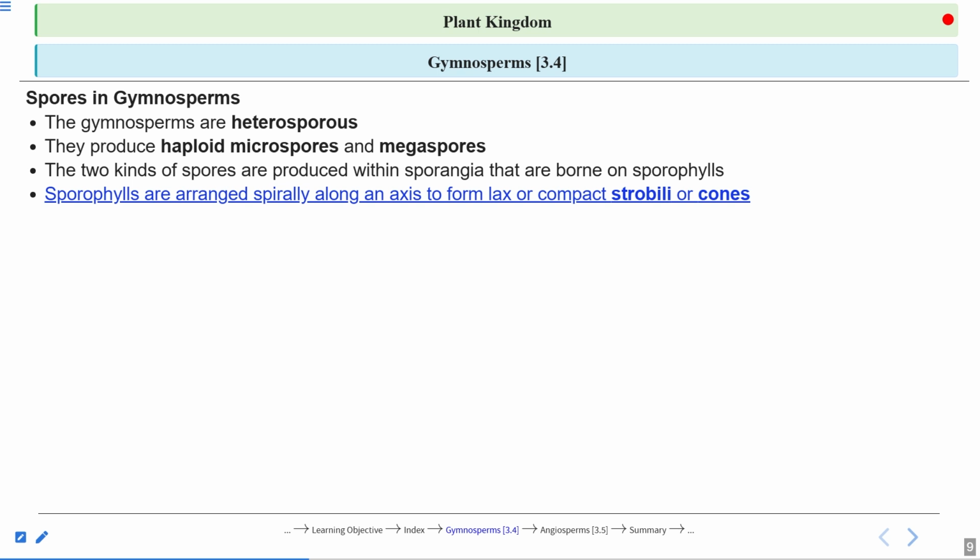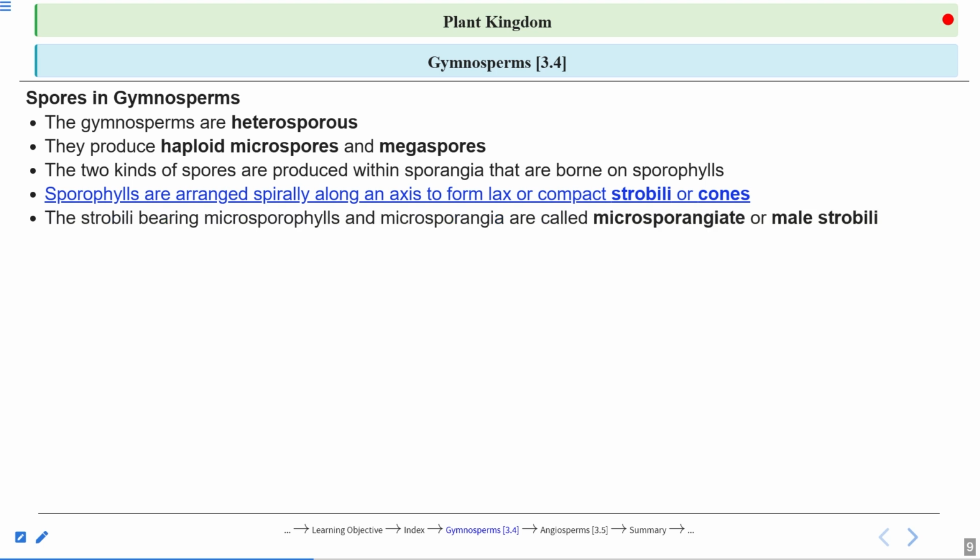Cones are a type of harder structure, but strobili are compact structures, somewhat softer as compared with the cones. We will see the structure. The strobili bearing the microsporophylls and microsporangia are called microsporangiate or male strobili.